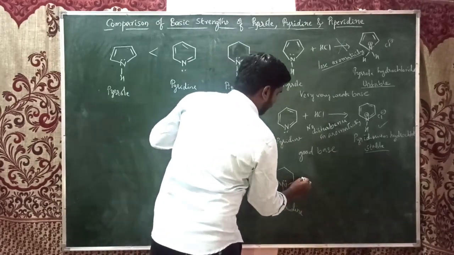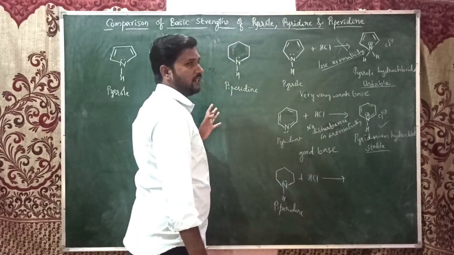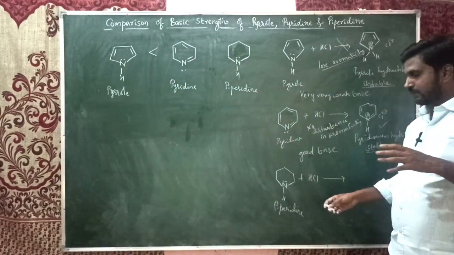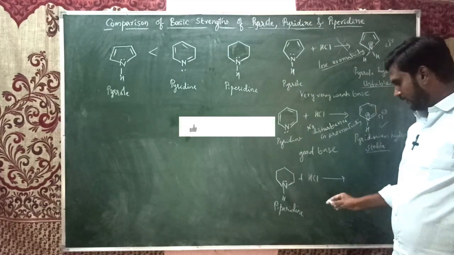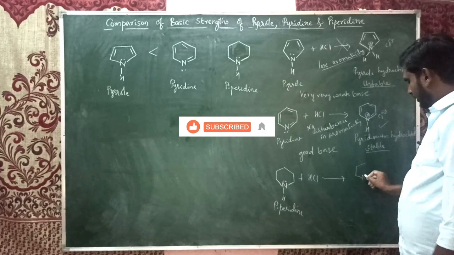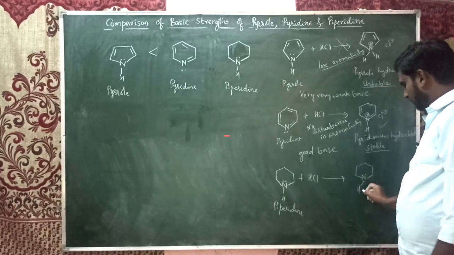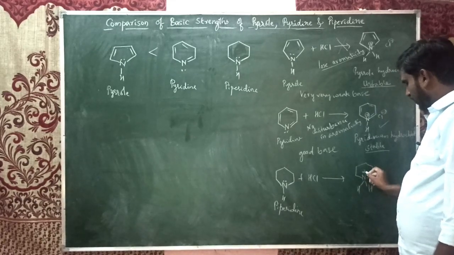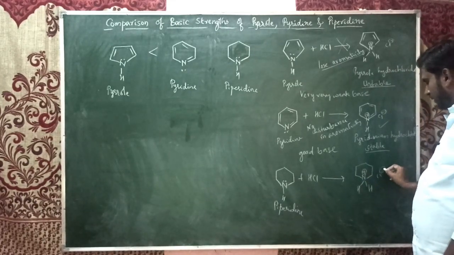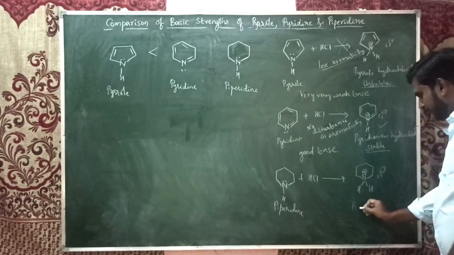When it is treated with an acid like HCl, it easily undergoes protonation like a secondary amine. It is actually a secondary amine. Piperidine with Cl minus is going to give piperidine hydrochloride.